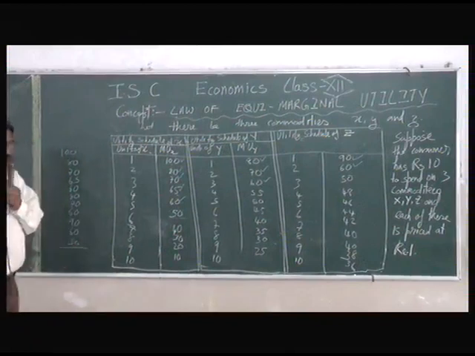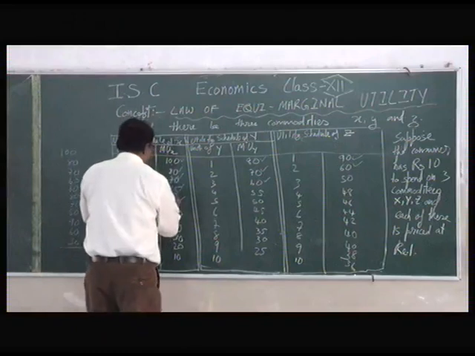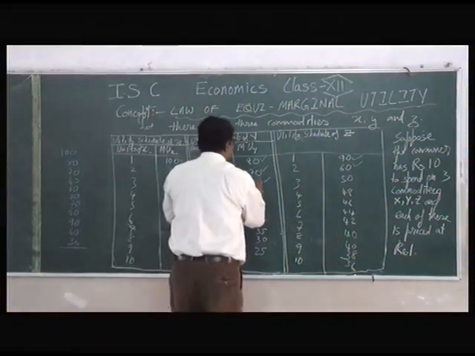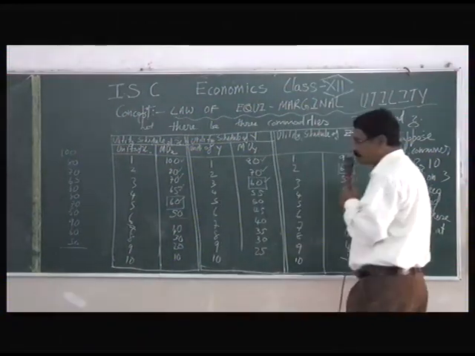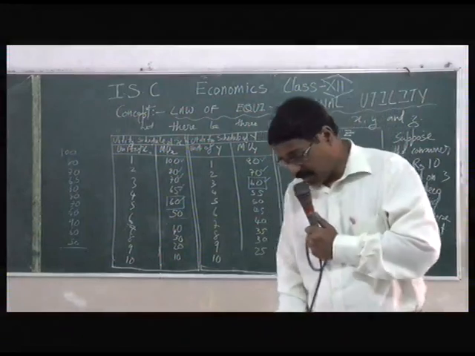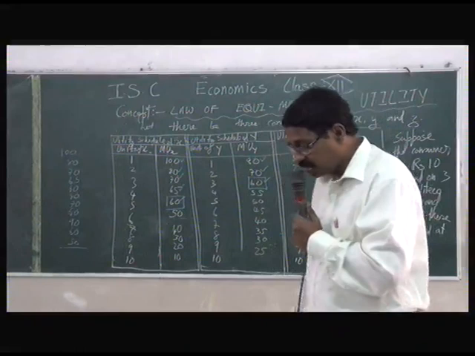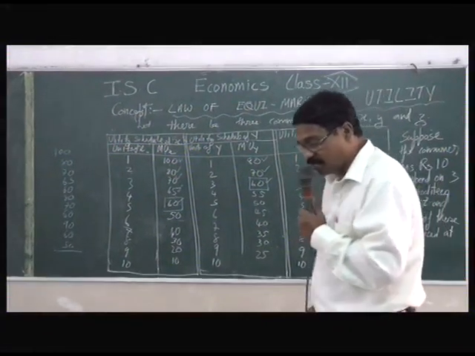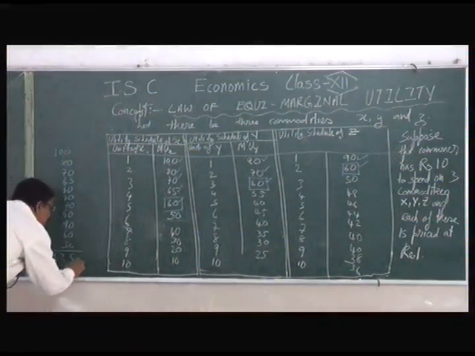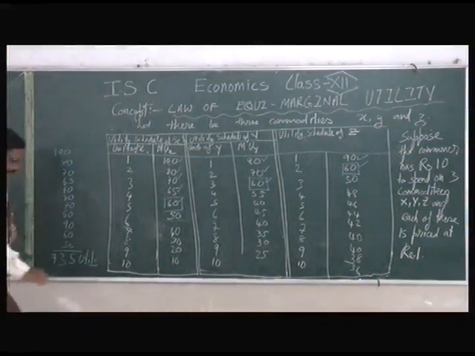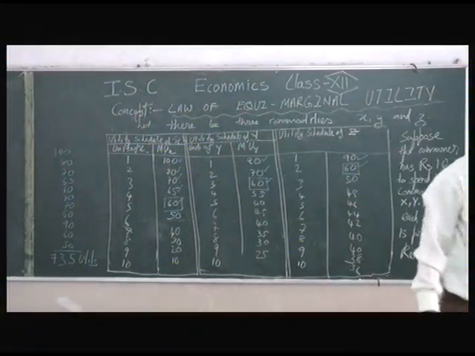This is the total utility he consumes. So his equilibrium will be at this level. He has spent 10 rupees, and with rupees 10 he receives 735 utils.